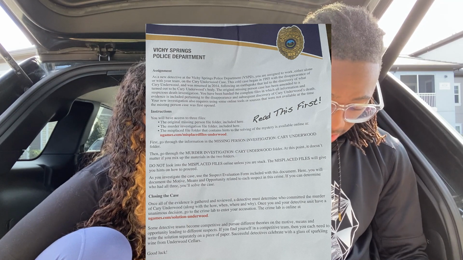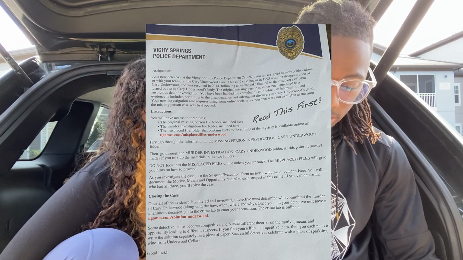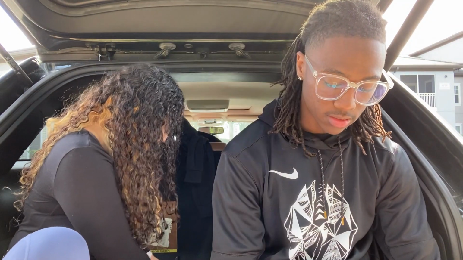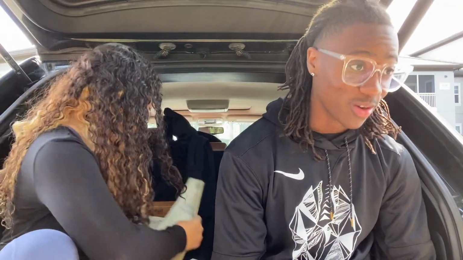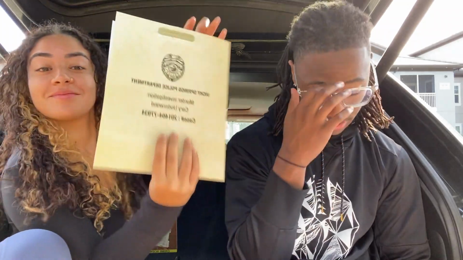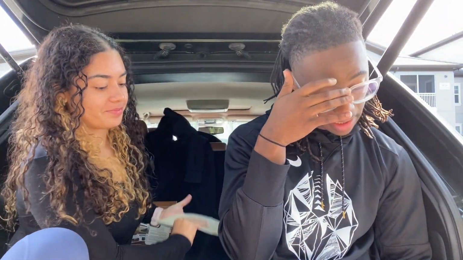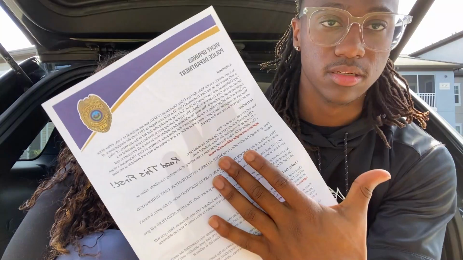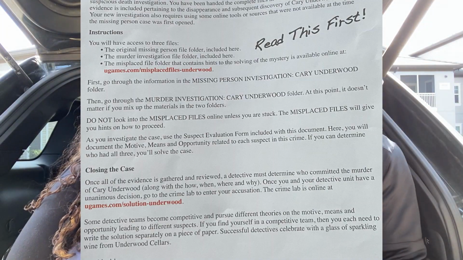The instruction says you will have access to 3 files: the original missing person file folder, this one, the murder investigation file folder, and the misplaced file folder that contains hints to the solving of the mystery that is available online. They gave us a little link so we can use our phone to go.